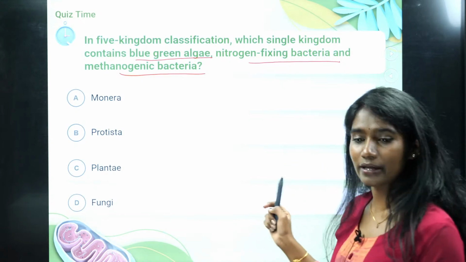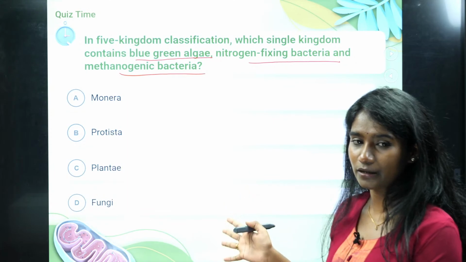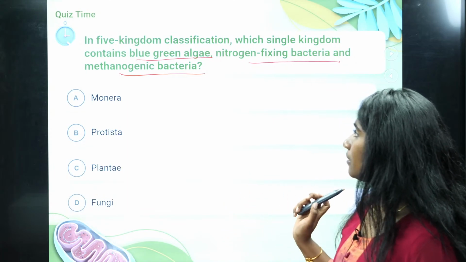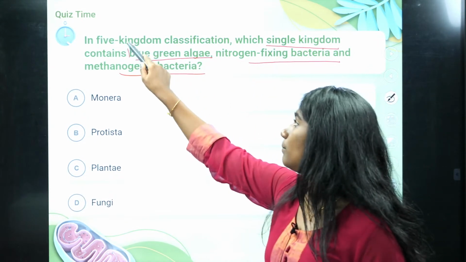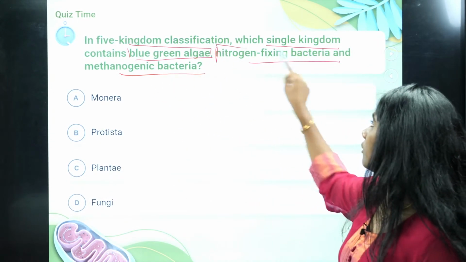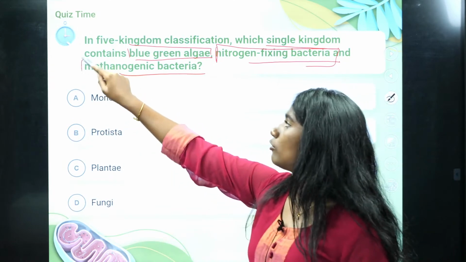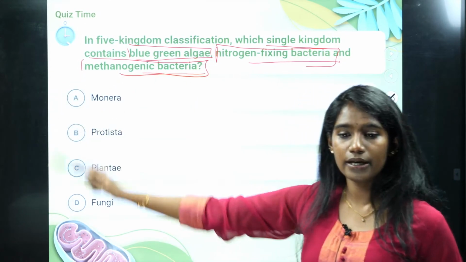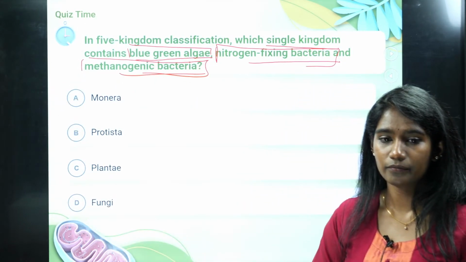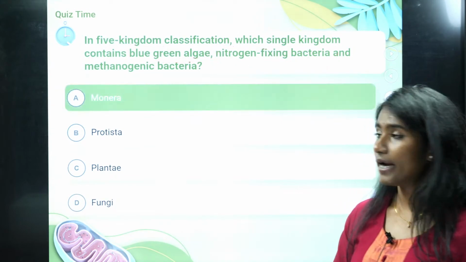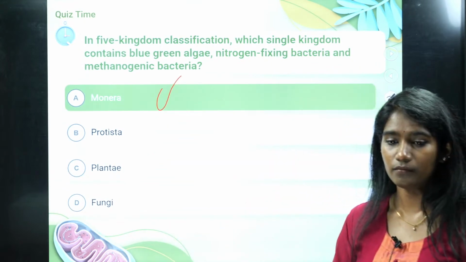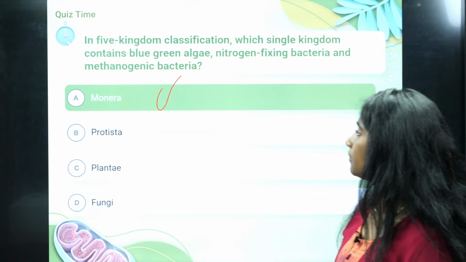I want you all to think carefully when you are answering this. Which single kingdom contains blue-green algae, nitrogen-fixing bacteria, and also methanogenic bacteria? Which one? It is Monera. Right? Okay.